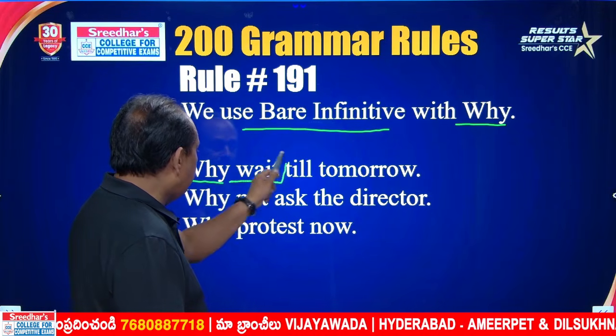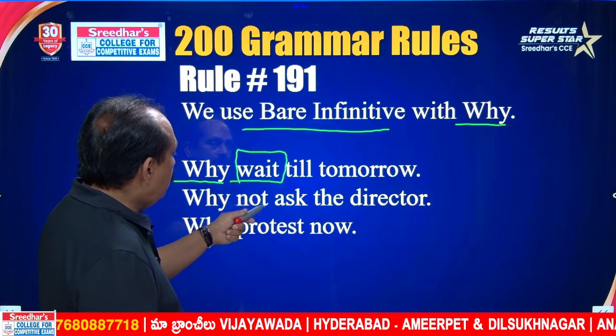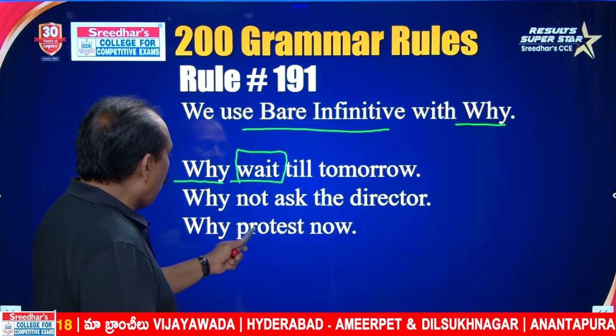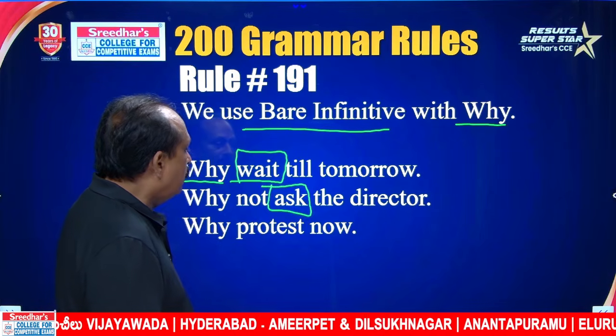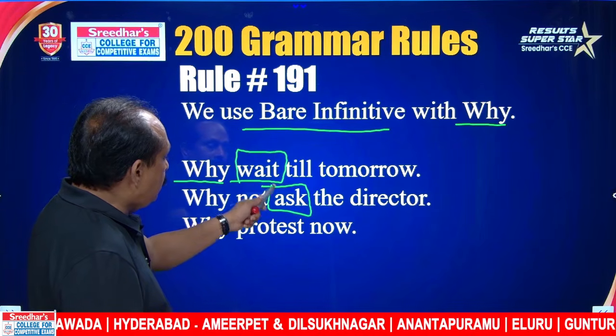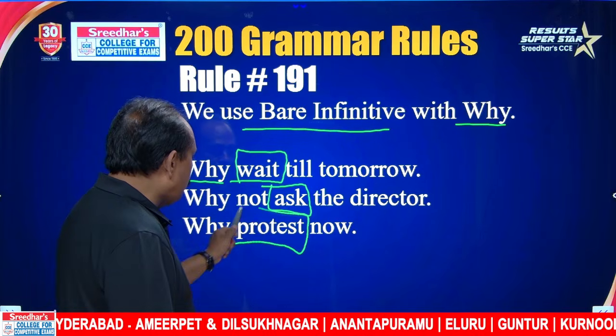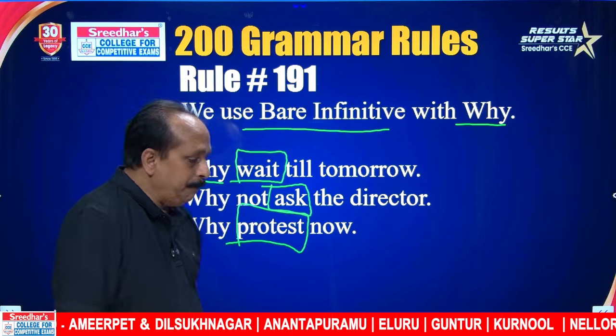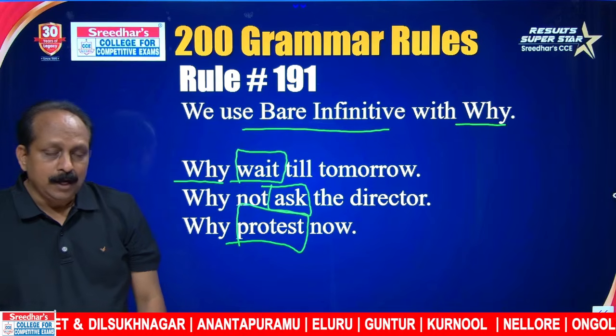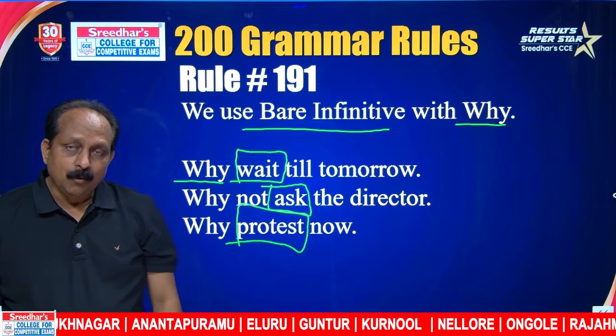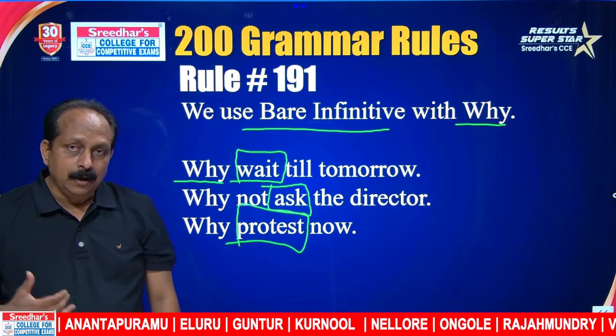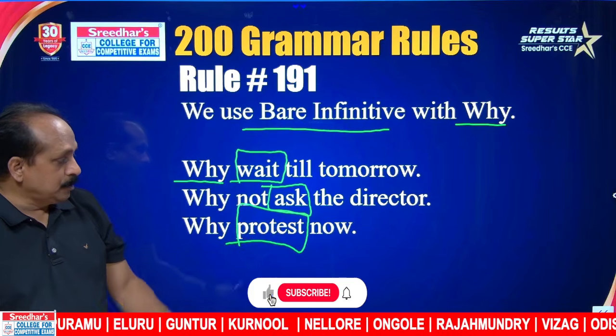After why, we use bare infinitive. Why not ask the director? Wait, ask, and why protest now? All these are bare infinitives. Why postpone the work? Why do something? Why protest now?